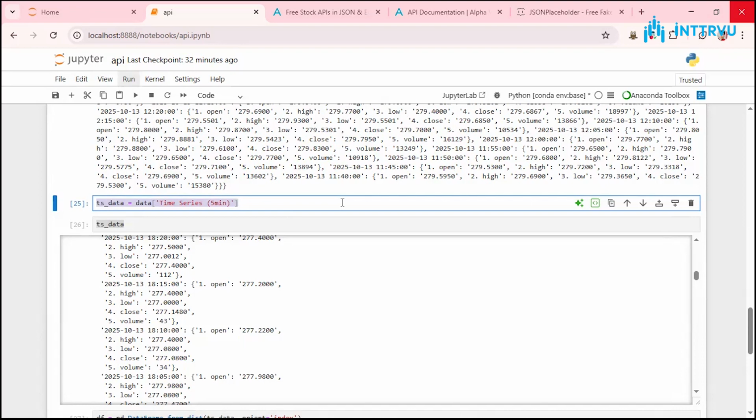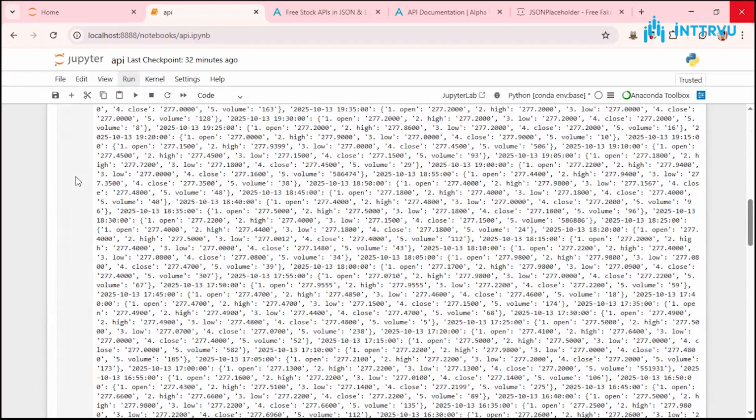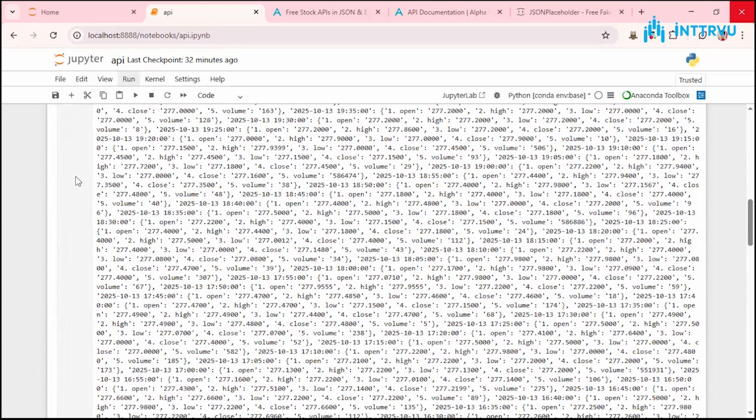So that is about APIs. Again, you don't need to memorize the code or anything. This is just an introduction to what an API is and how to get familiar with it, so that you know something like this exists in case you want to do some projects or scrape some data from a website. So that's about an API.